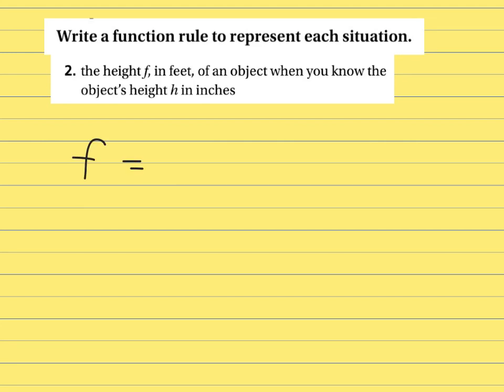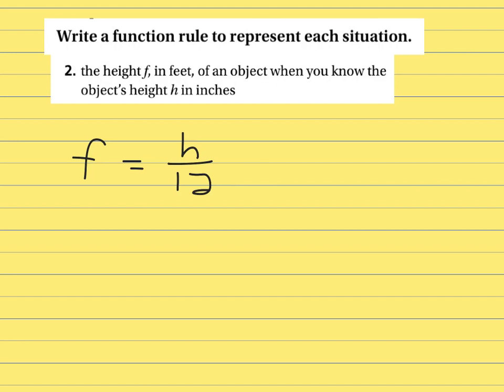by taking the number of inches, the height, h, in inches, and we need to divide it in groups of 12. Every group of 12 is going to be equal to 1 foot. This is the function rule, and again, I just want to play with it so that you see it a little bit.